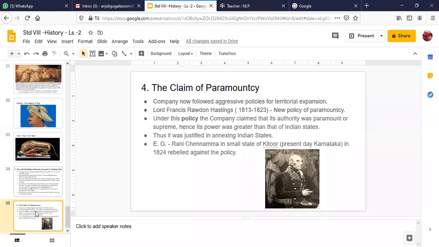His tenure was between 1813 and 1823. He started this new policy of paramountcy. So what was the policy of paramountcy? The company, after the Mysore and the Maratha wars, was becoming more and more aggressive, and more and more greedy to acquire the Indian states.